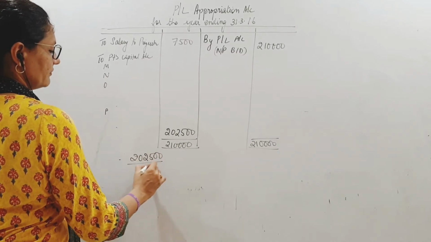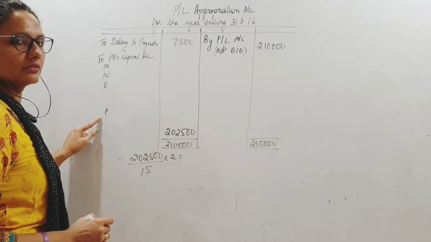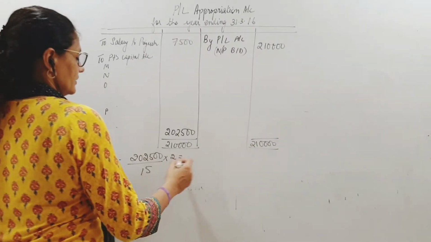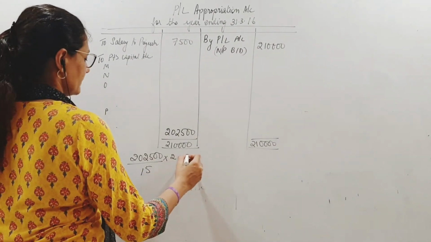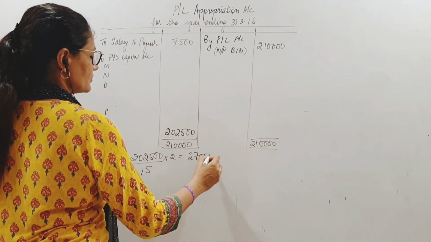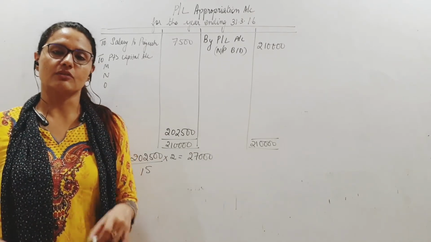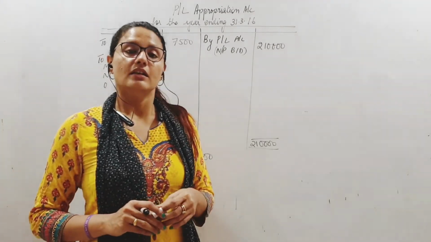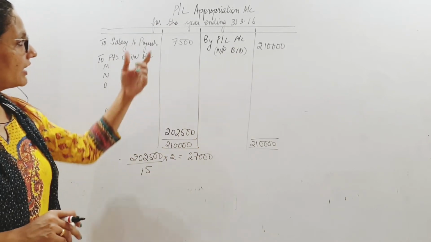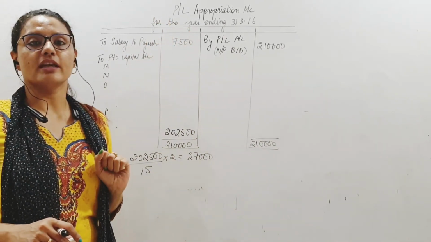So this 2,02,500 is divided into 15 shares, and 2 of it goes to Piyush. Based on his ratio, this is coming to 27,000. Okay, he's getting 27,000, but there's a guarantee clause. Piyush is supposed to get, apart from his salary, not including it, 30,000 as his share of profit.